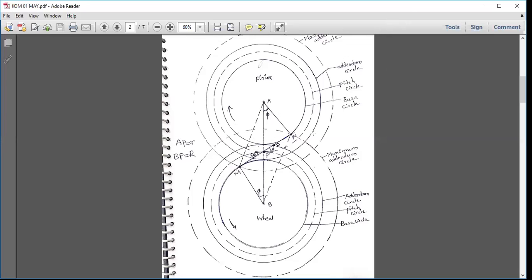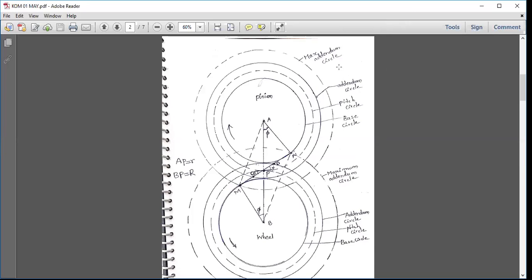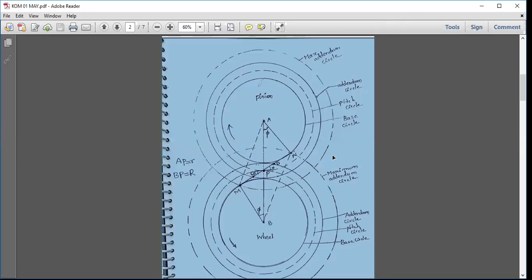That can also be called the maximum addendum circle radius. In such a way, I have drawn a dashed circle for which AM is the addendum circle radius. That means if the addendum circle radius of the pinion is increased more than AM, then the problem of interference will start. The problem of interference will occur.